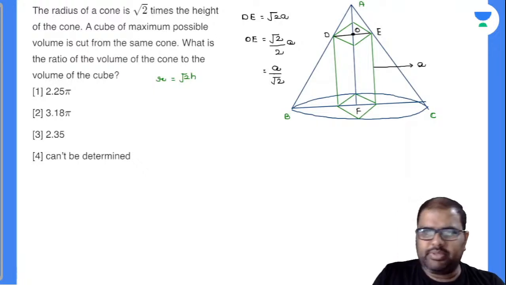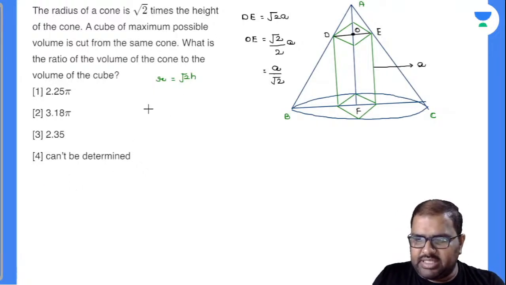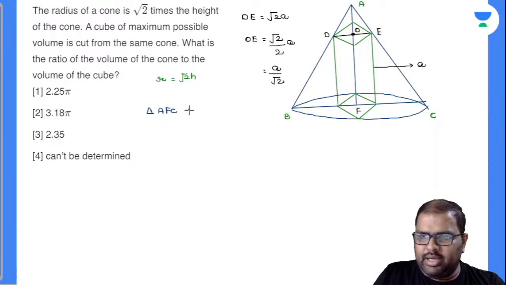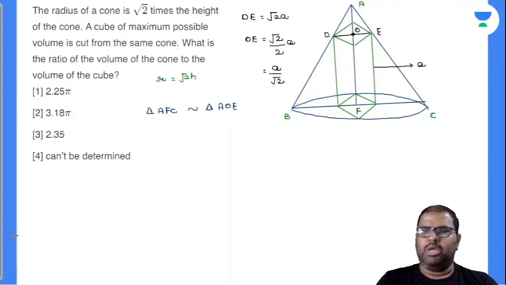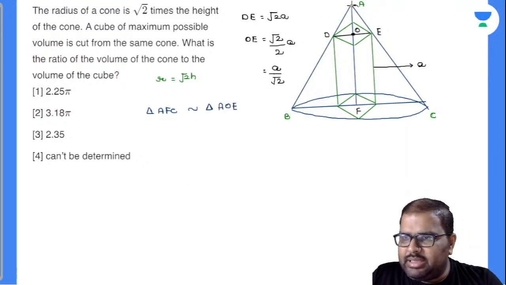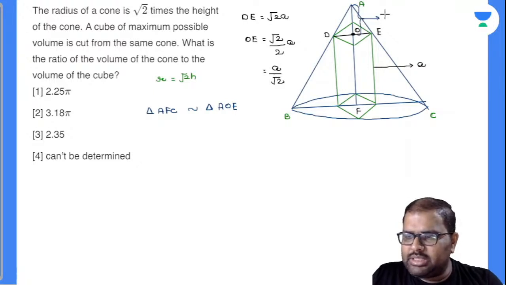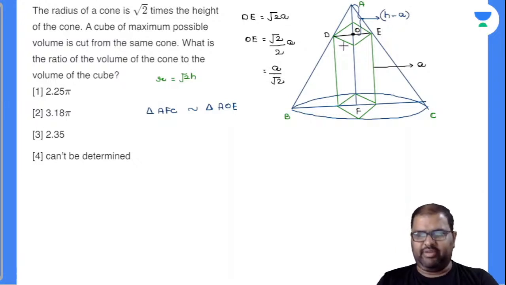And you closely observe there. I'm finding two triangles: triangle AFC is similar to triangle AOE, because both have a common angle A and they are residing on a similar basis. Now, if this is A, what will be this one? The total is height, so I have to write this as H minus A, because I don't know the exact value, it is not given in the question.